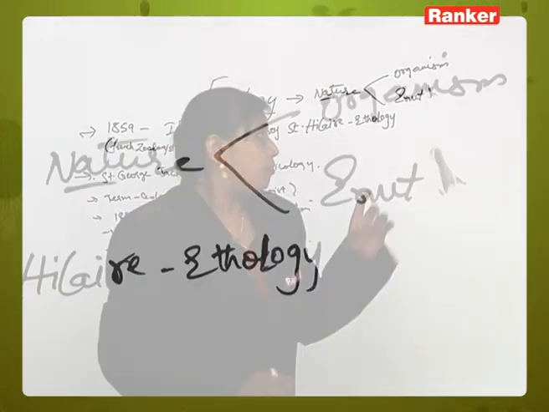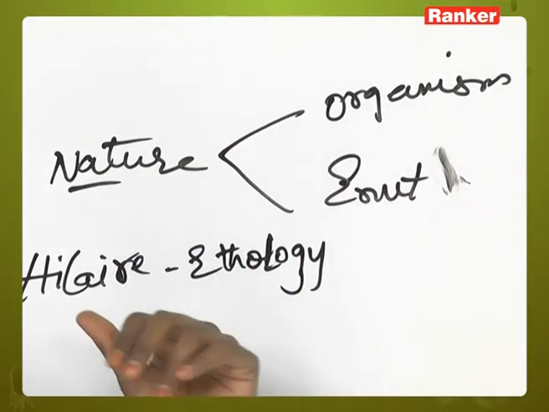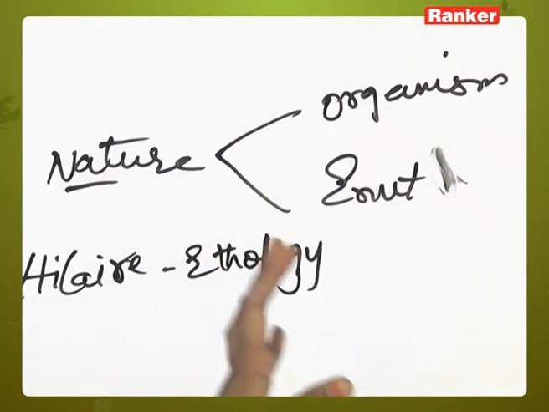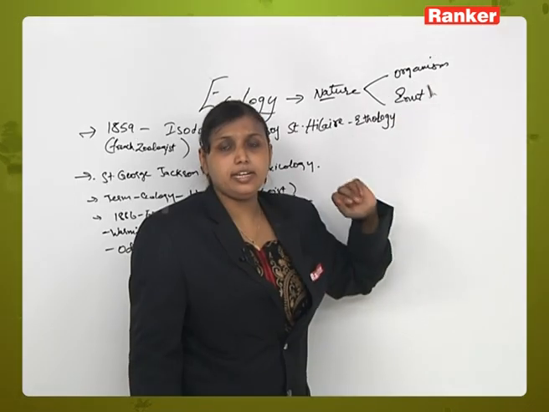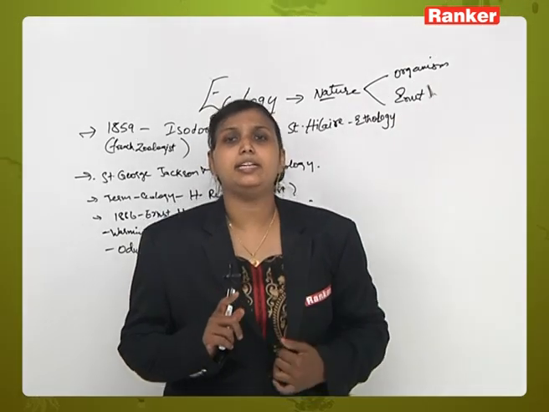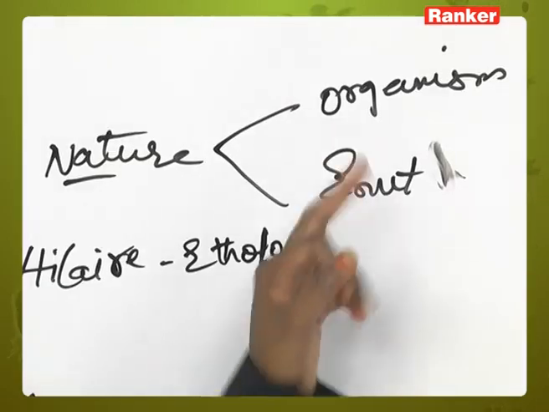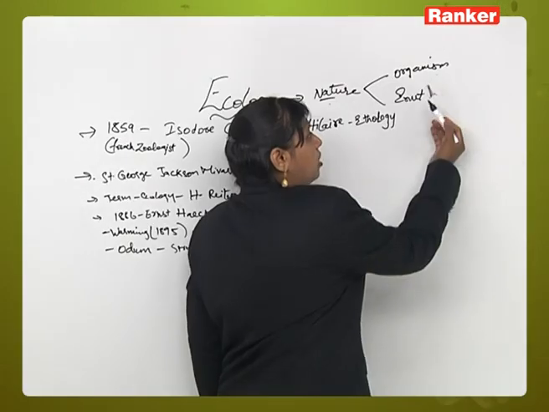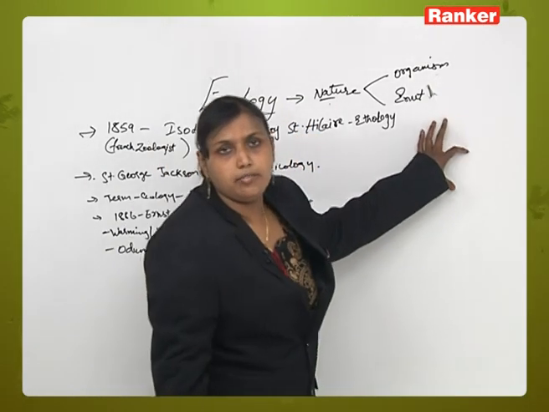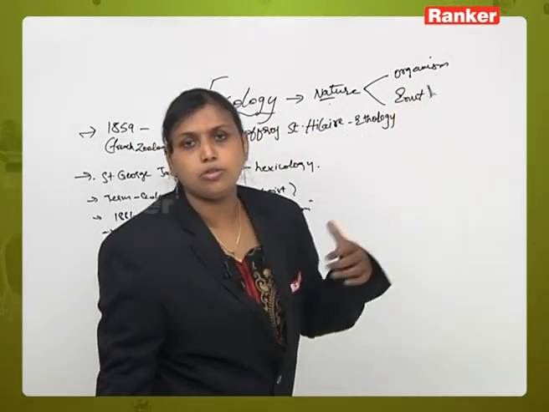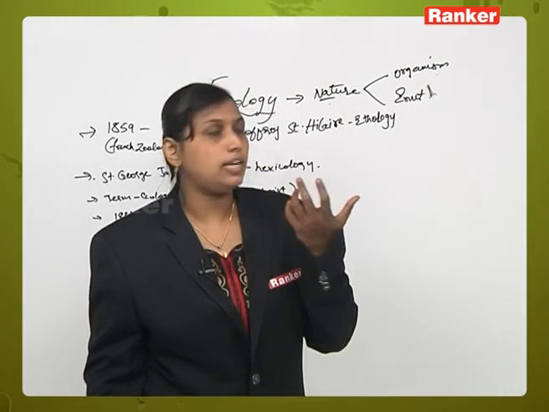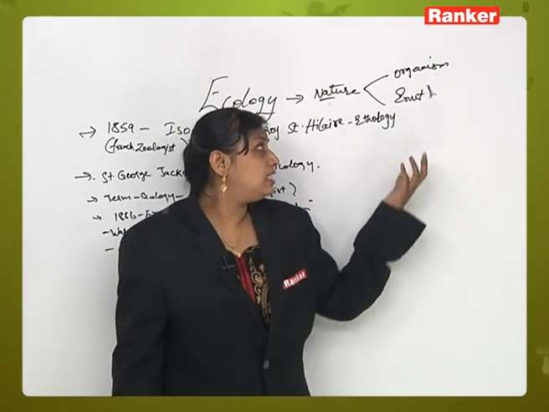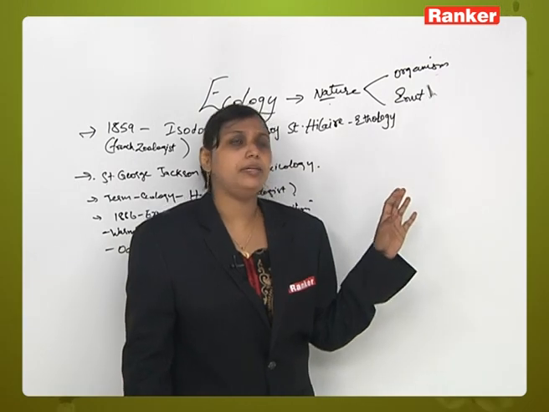Both these components of nature have their own identity, but organism and environment are interdependent on each other. They occur individually, and nature changes because of the organism and the environment. Every organism has its own particular way of living and acceptance of a habitat. As I said earlier, organisms and environment are interdependent.